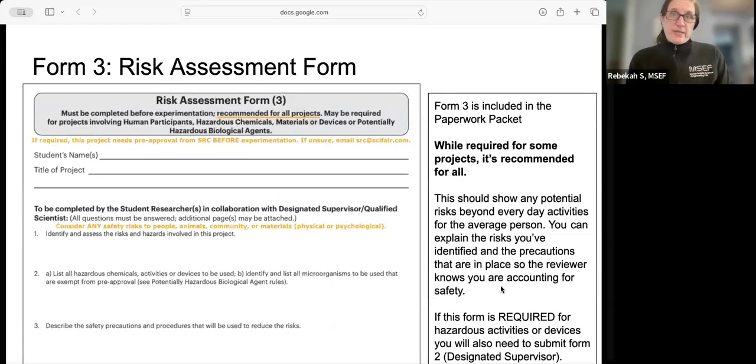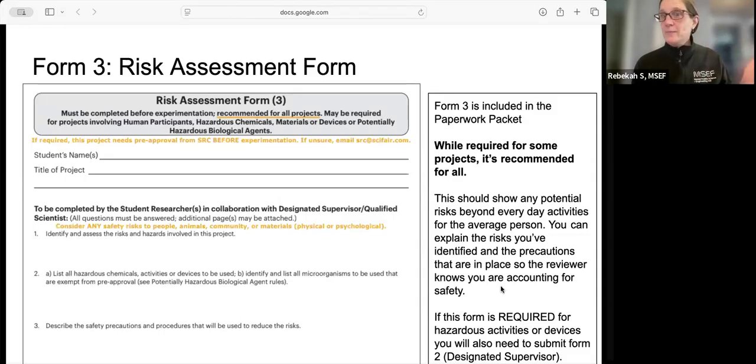The risk assessment form, as I said, is included in the paperwork packet. It is required for some projects. It's recommended for all. So this should show any potential risk beyond everyday activities for the average person. So explain those risks you've identified and the precautions that are in place so the reviewer knows you're accounting for safety.